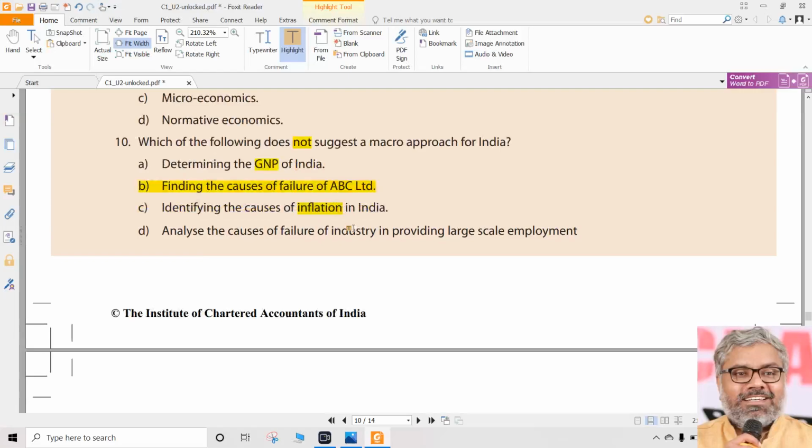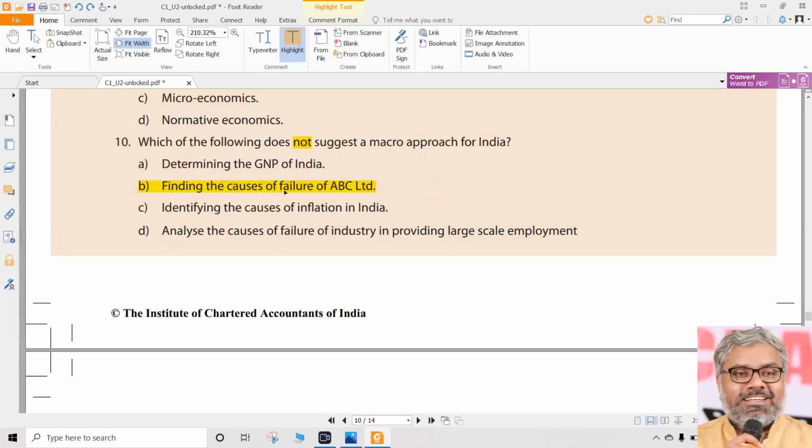This word itself tells it is macro. We are talking about the failure of the industry as a whole, not in relation to one company. Industry as a whole. The automobile industry has removed a lot of people. That is all failure of the automobile industry. Macro things. We are not talking about one individual, not one particular company. So these words will make the other 3 options, A, C, D, related to macro.